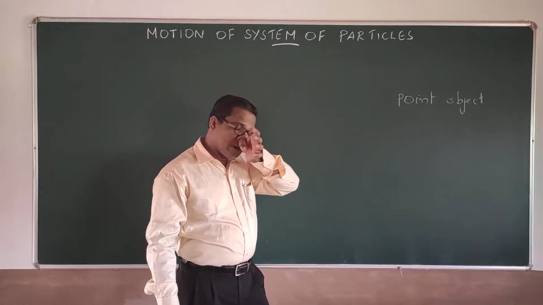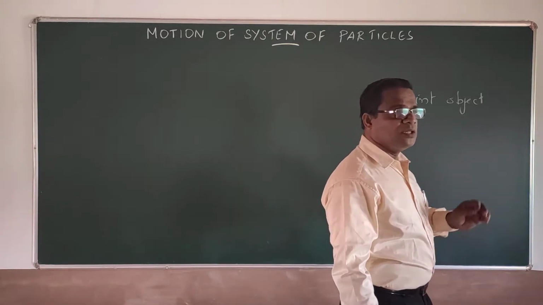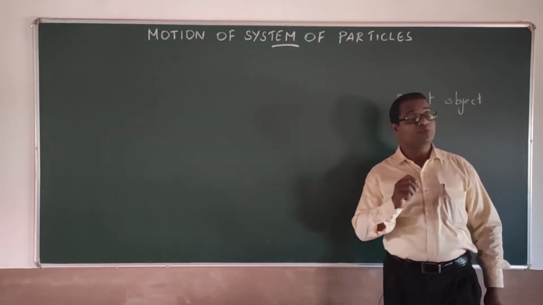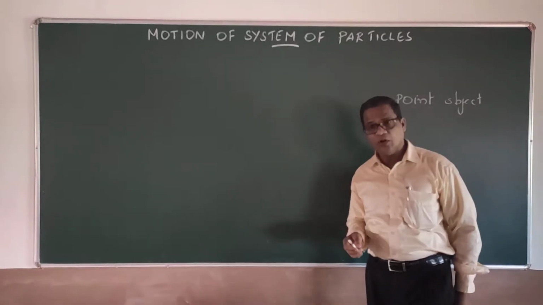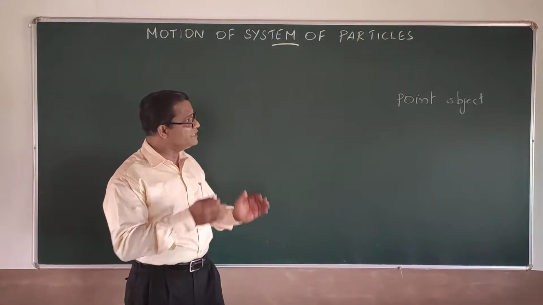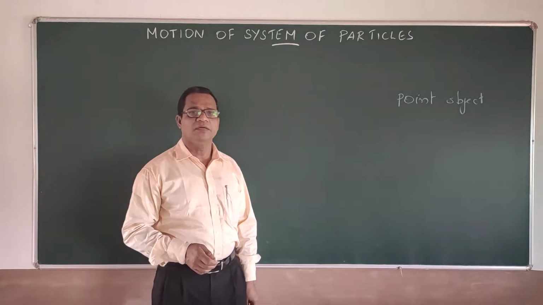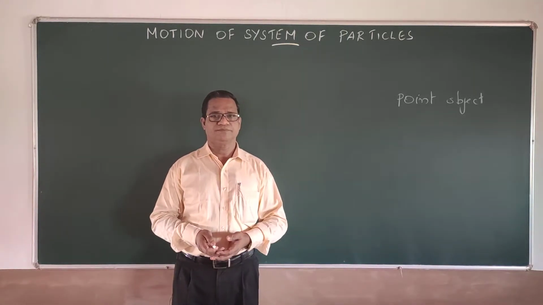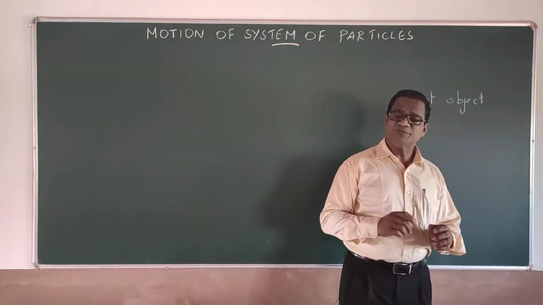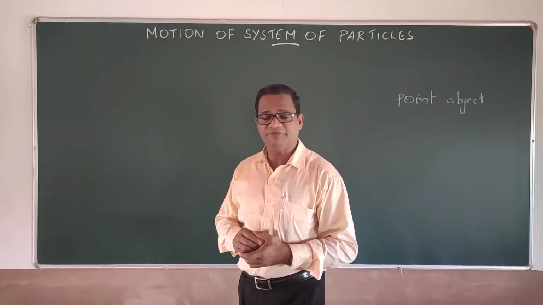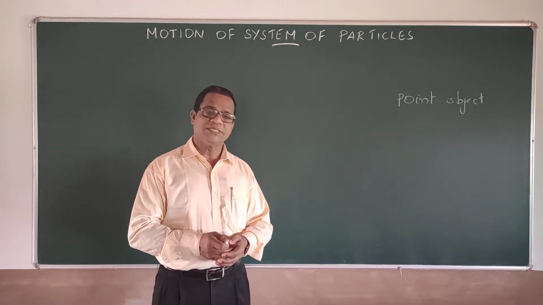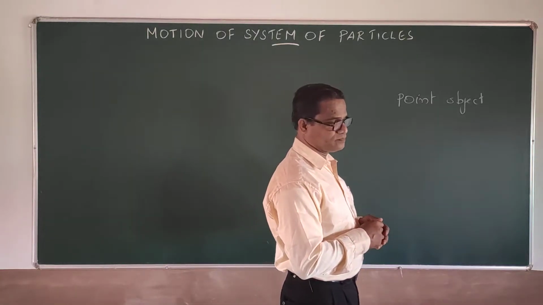One-dimensional motion or two-dimensional motion, whatever it is, the motion that is studied till now is considering the object to be point-like, so that all the equations and laws can be applicable. But in this chapter, we take distribution of mass, extended mass. What is meant by extended mass? If the mass is distributed in space, we call it as extended mass.